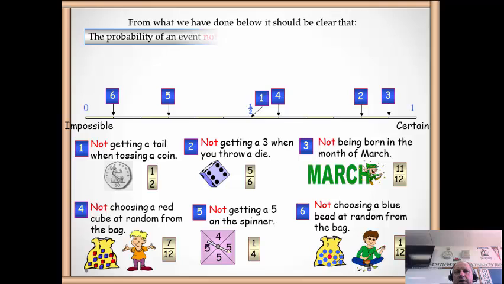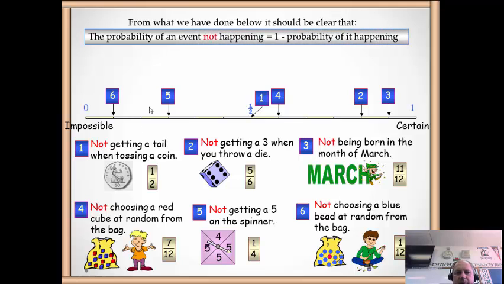Fortunately, the probability of an event not happening is 1 minus the probability of it happening. Going back to our tossing a coin, 1 minus a half is a half, the same probability of getting a head or a tail. The probability of not getting a 3 was 5/6, the probability of getting a 3 was 1/6, and they add up to a whole. So that's what this rule is explaining here.